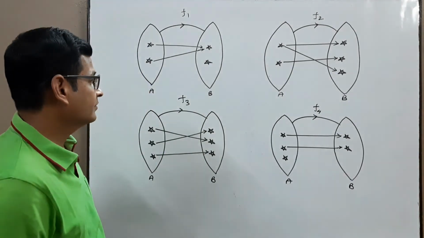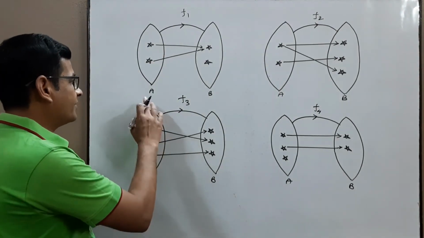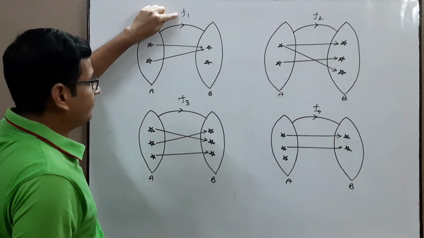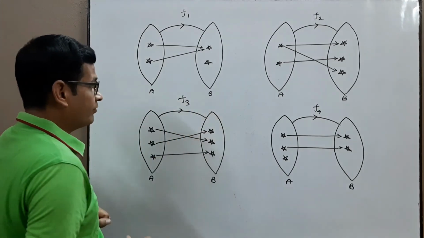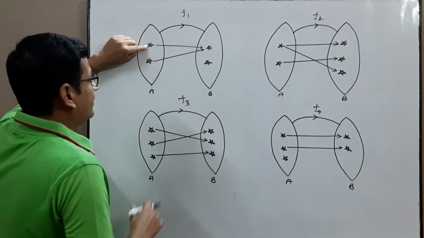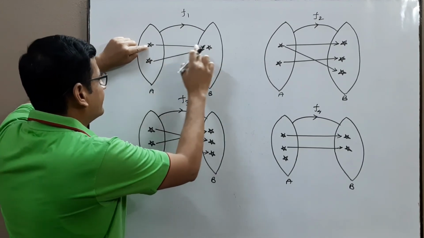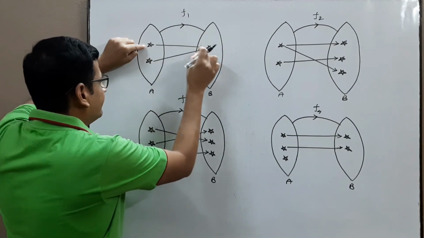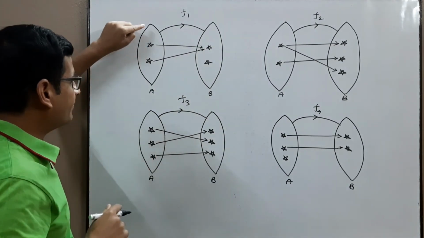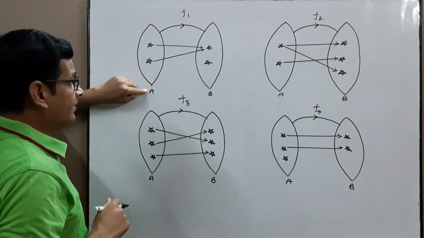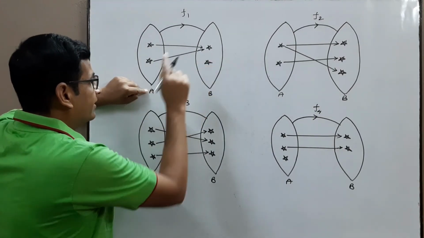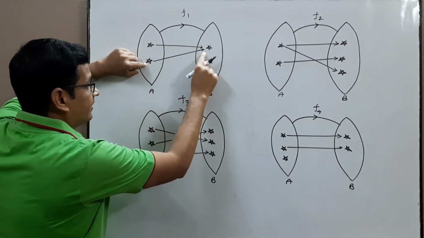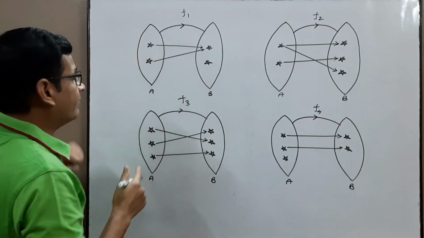Some more examples. There are four relations from set A to set B. First check F1. F1 is a relation from A to B. This element is related to this, and this element is related to this. Means the image of this element is this, the image of this element is this. So by definition, every element of set A has exactly one image in set B. Look, each has only one image, because only one arrow is coming out of each. So exactly one image. Therefore F1 is a function.